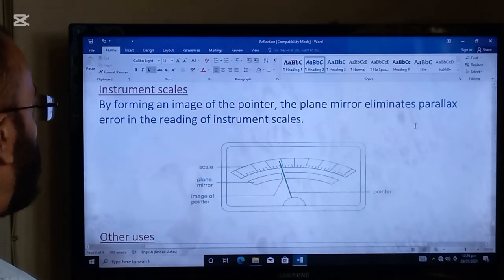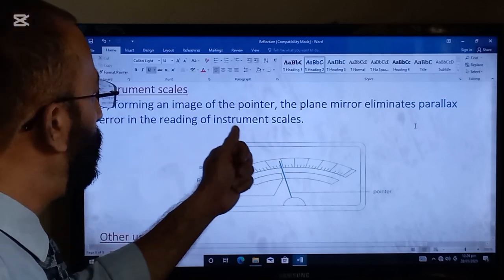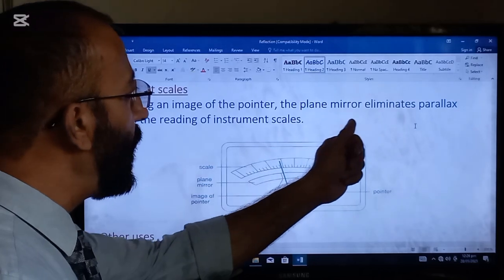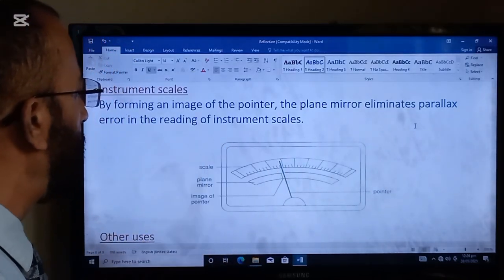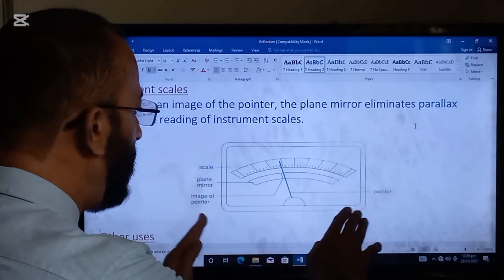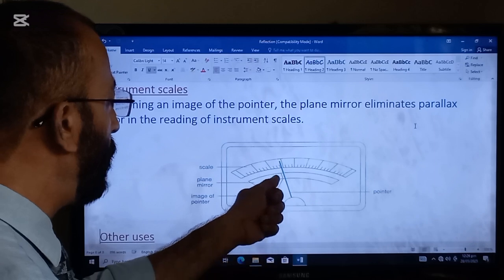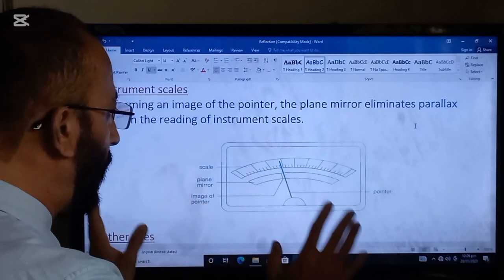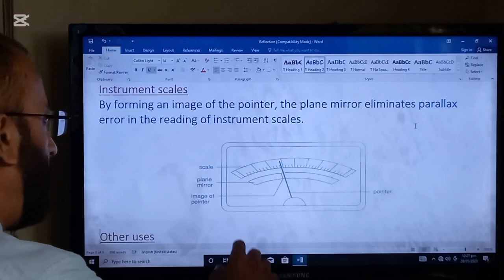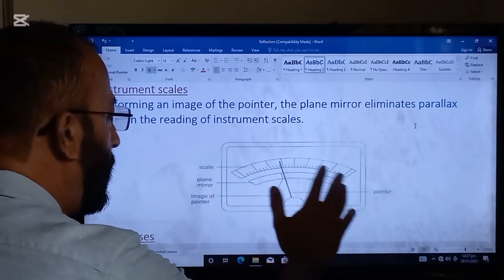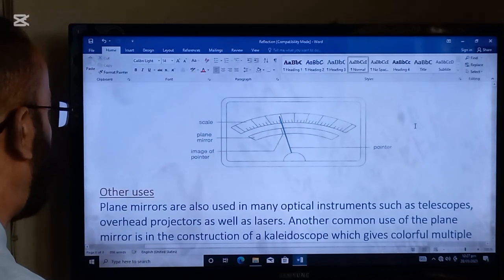Next is instrument scales. By forming an image of the pointer, the plane mirror eliminates parallax error in the reading of the instrument scales. For example, on the speedometer of a car or bike, the reflection of the needle is formed. So parallax error is removed, and the driver can see very correctly what is the speed or the gauge of the petrol, etc.